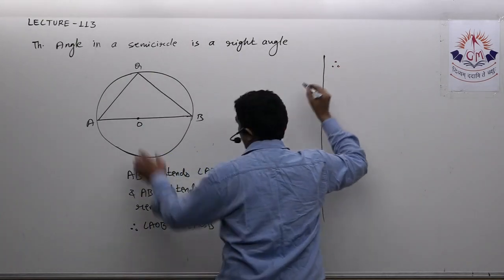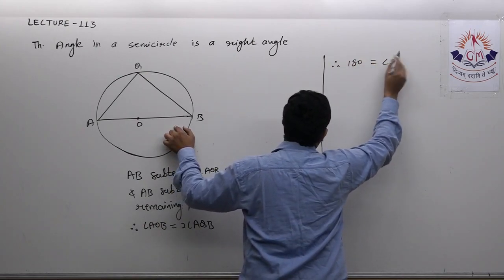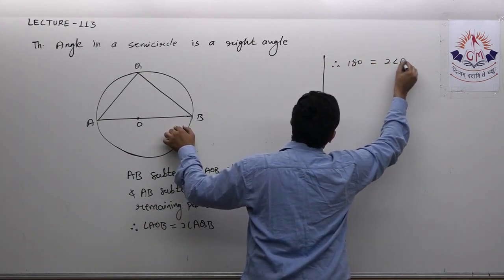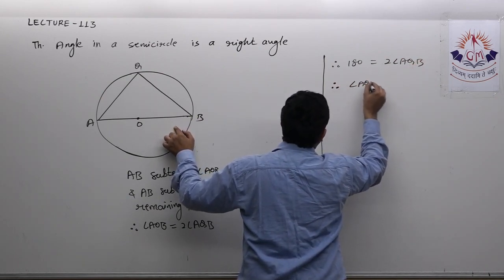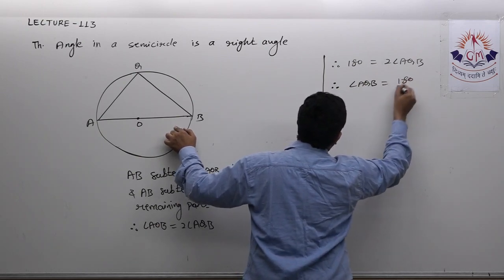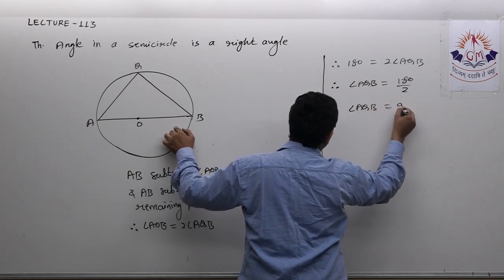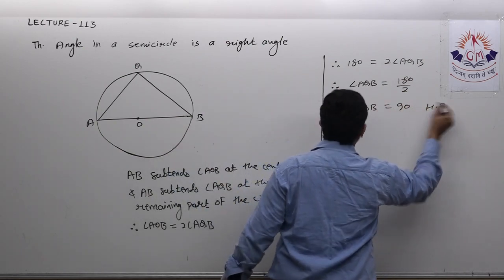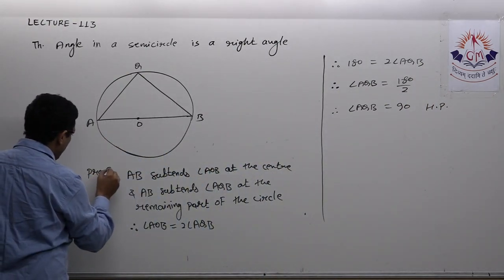Now what is angle AOB? AOB is a straight angle, so I can write 180 degree is twice of angle AQB. So here definitely I can say angle AQB is equal to 180 by 2. Therefore, angle AQB is equal to 90 degree. Hence, proof. So, if you want to write in a proper way, this is our proof.